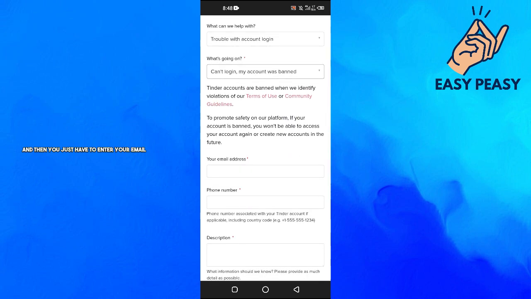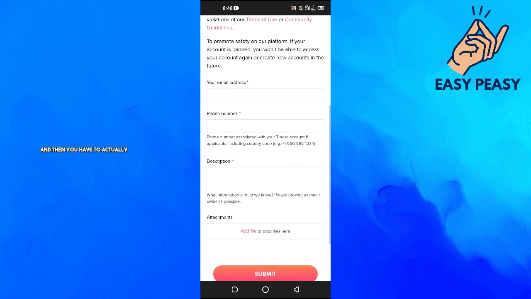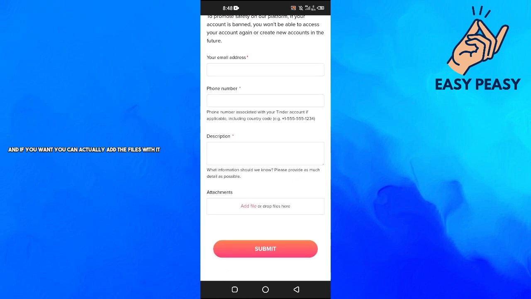And then you just have to enter the email address that is linked with your Tinder account, and the phone number that is linked with your Tinder account. And then you have to tell them what's going on, why you can't log in, or if that is a mistake. So you have to enter a detailed description here, and if you want you can add files with it, like showing them that you can't log into your account.